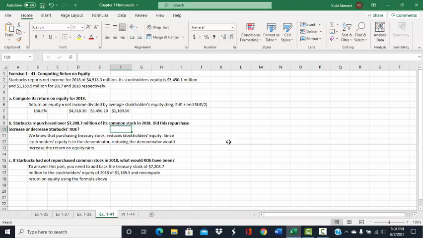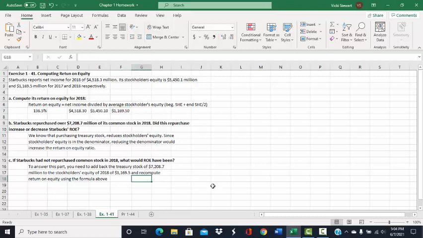And since stockholders' equity is in the denominator of the calculation for return on equity, then yes, if you reduce the denominator, you're going to increase the ratio. So that is the reason why this ratio is so high, because this number is so low because of this repurchase of the treasury stock.